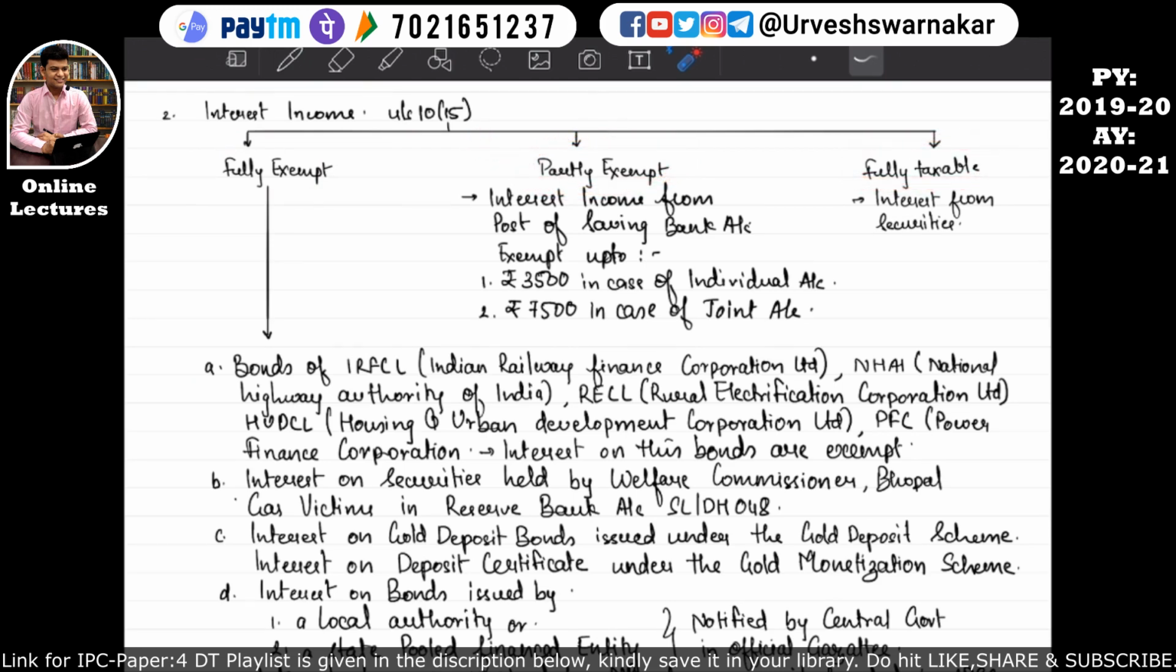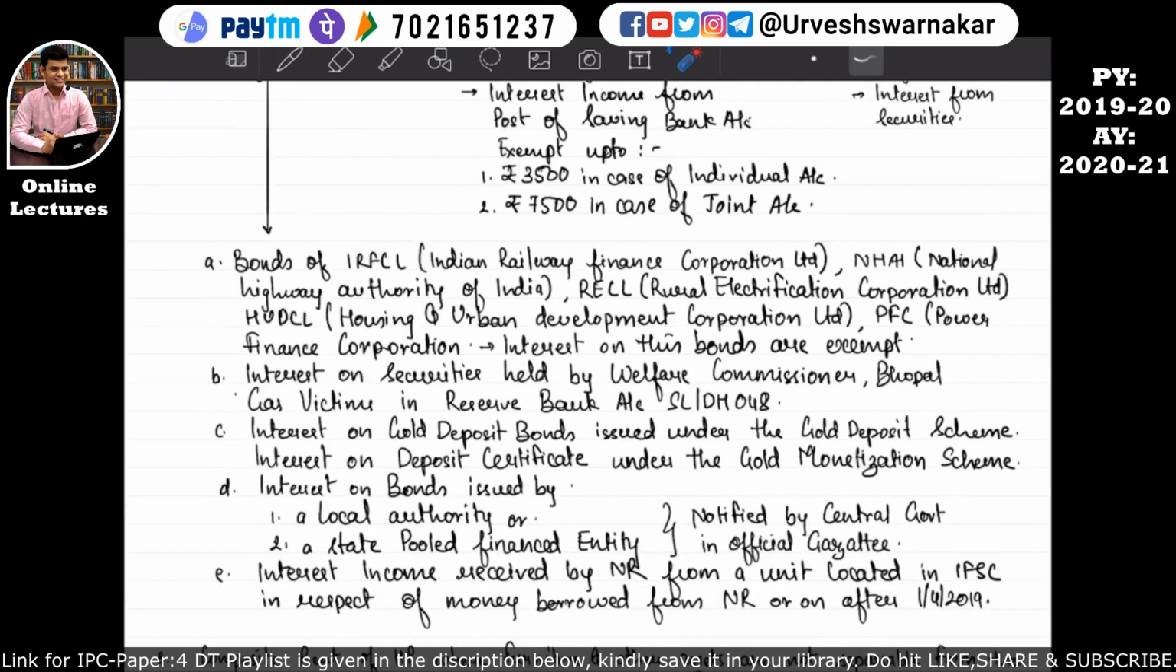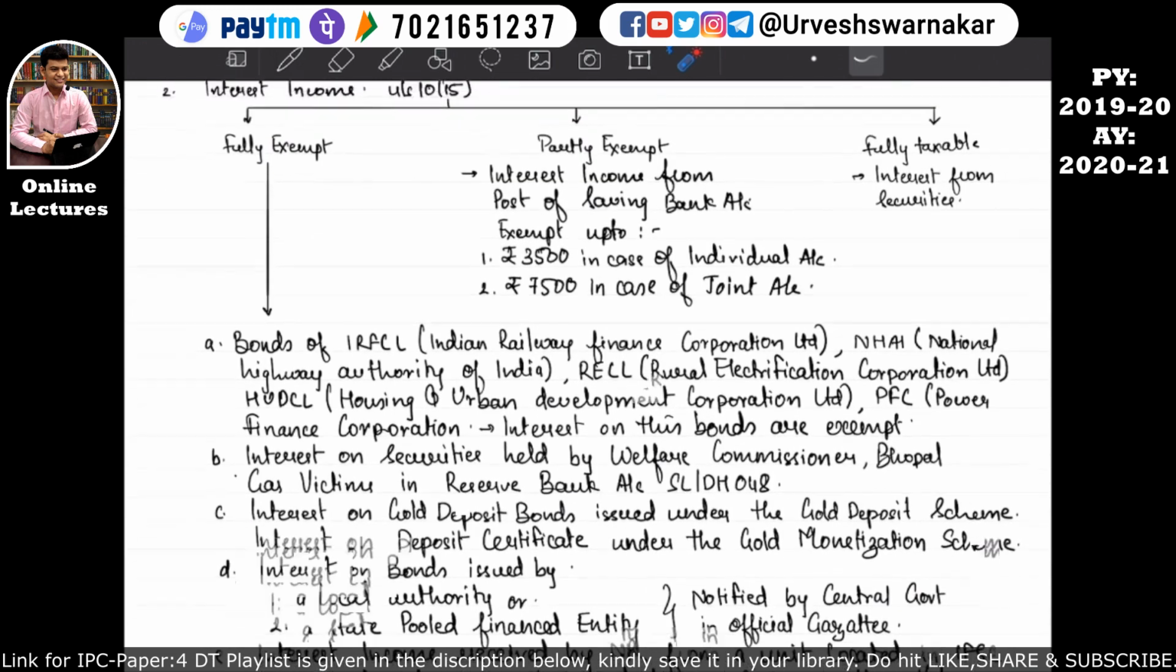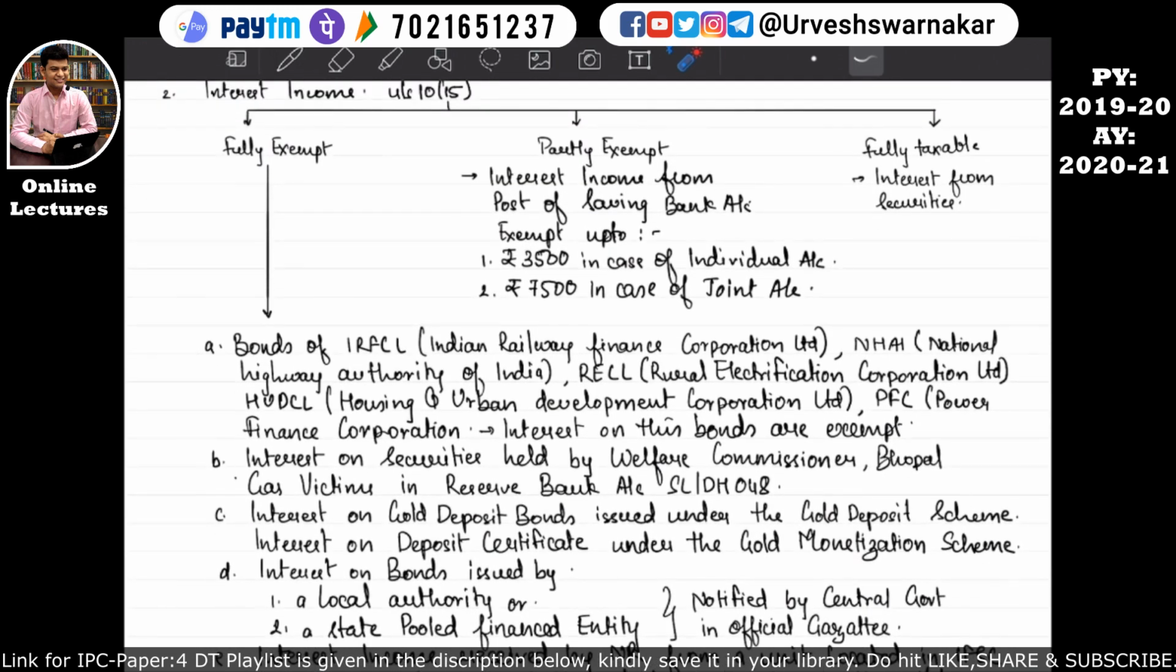Okay, so let's understand this fully exempt category. Basically an assessee may receive an interest income from a security, okay, from a bond, okay, or from keeping the money, that is depositing the money in the bank. Okay, so these are all the securities on which the assessee will receive interest, and whatever interest the assessee receives on these securities will be exempt under section 10 subsection 15. I hope this is quite clear to you all.